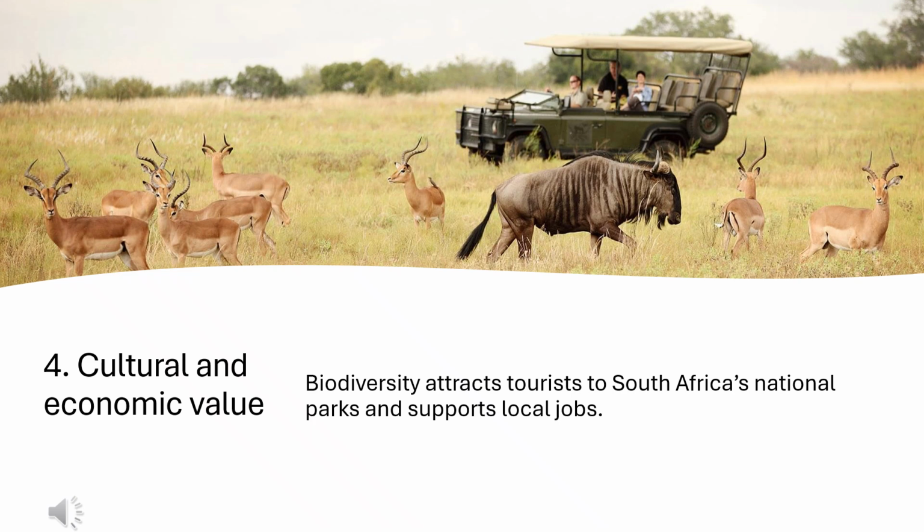In forestry, diverse plant species supply timber, fuel, and medicinal plants while maintaining soil fertility and preventing erosion. Fisheries rely on rich aquatic biodiversity to provide food and livelihoods for millions of people.